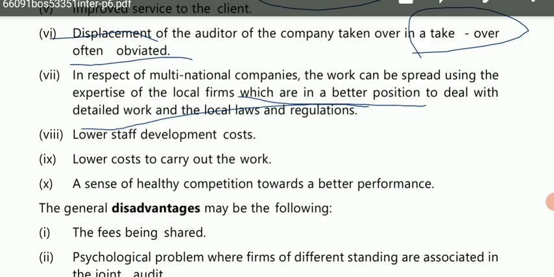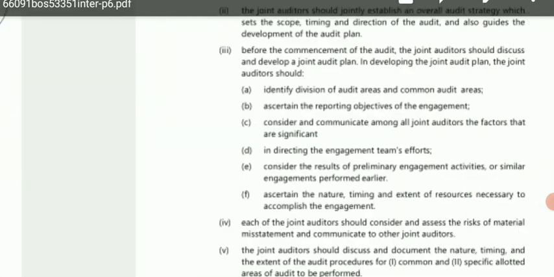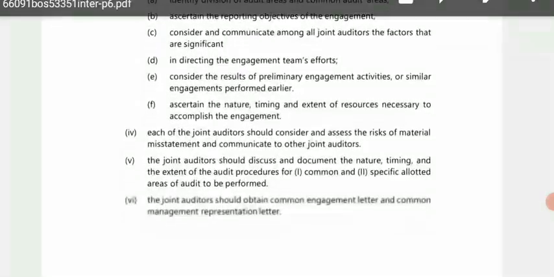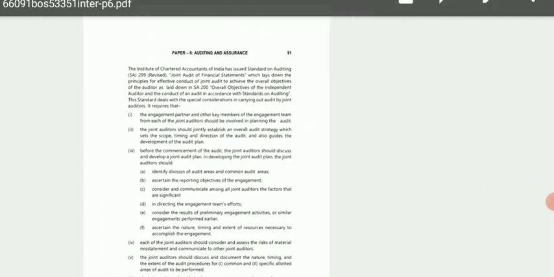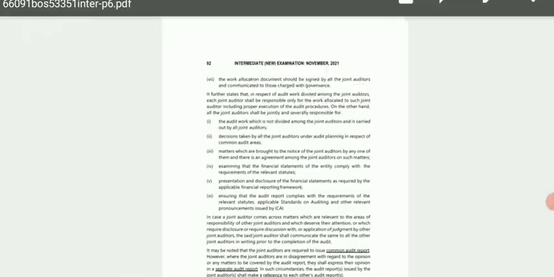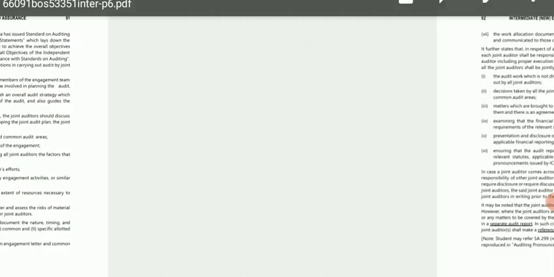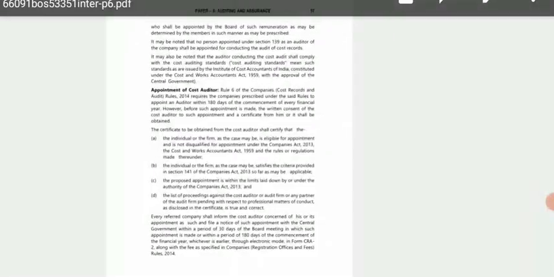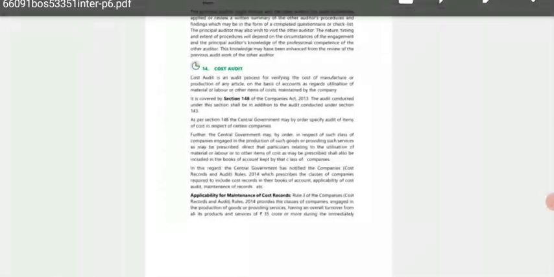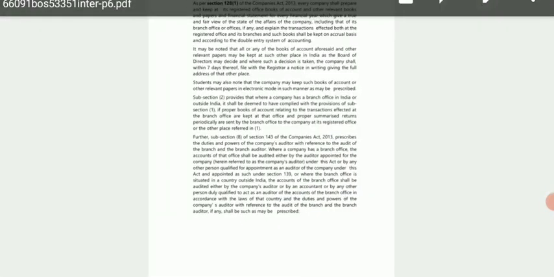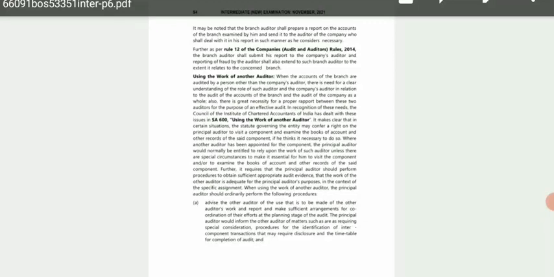So here, all the disadvantages, advantages and the meaning of joint audit are completed, and there are a few paragraphs left, so we will complete these paragraphs in the next class, and in that way joint audit will be finished. Then we will start with cost audit, and I don't remember if I have taught you branch audit or not, so I'll check it and then let you know about branch audit. But after this I'm going to upload the cost audit lectures also.